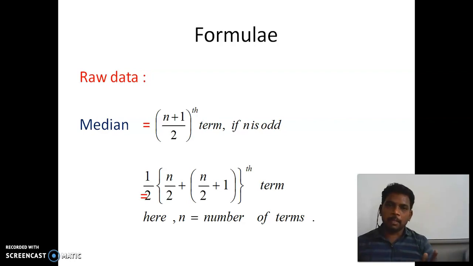If the number of terms is odd, then it is enough to find the middle value, only one will be there. Suppose the number of terms is even, then you find two middle terms in the series. The average of those two middle terms is nothing but the median of your raw data.